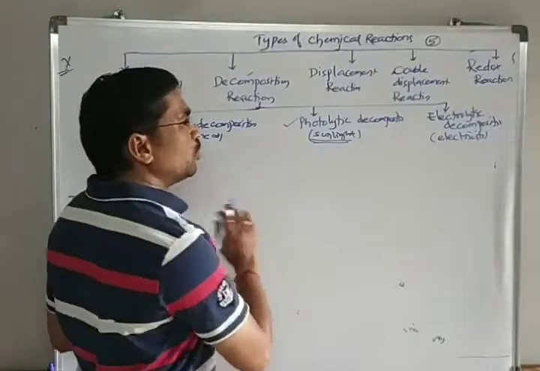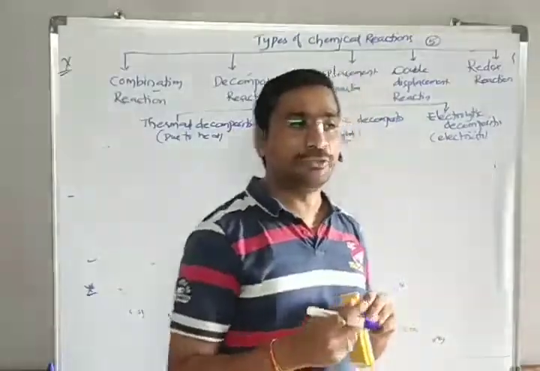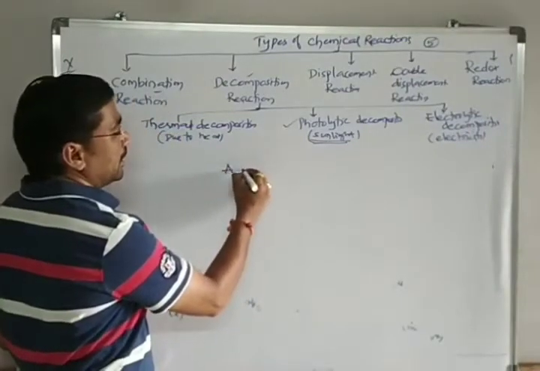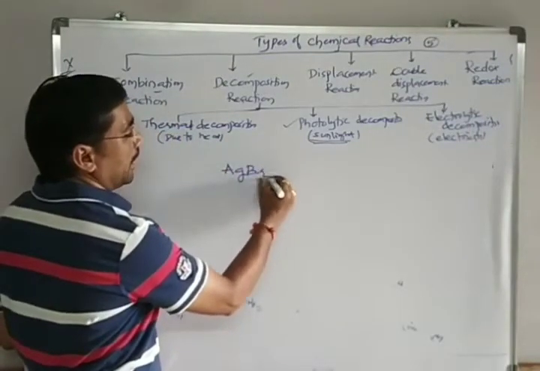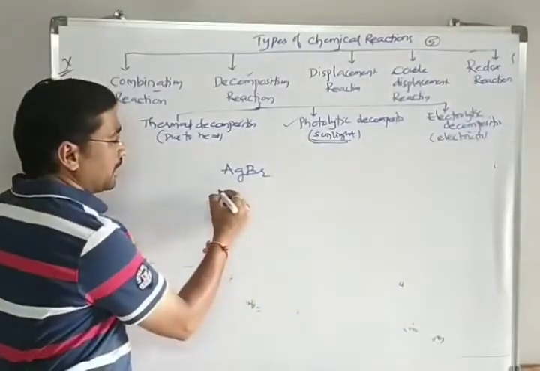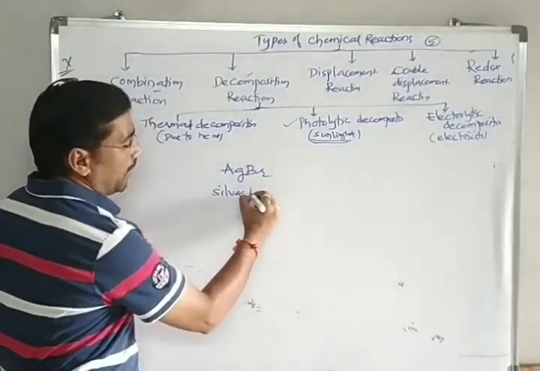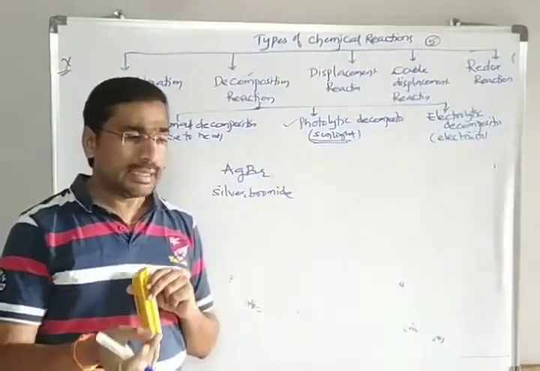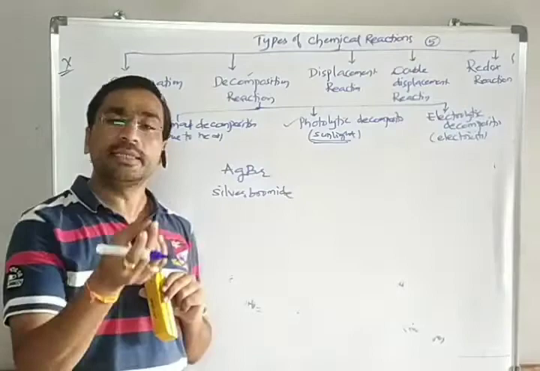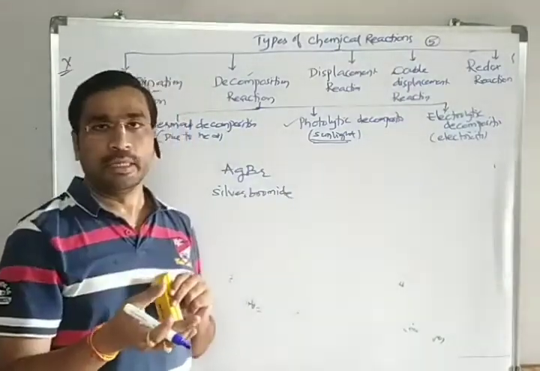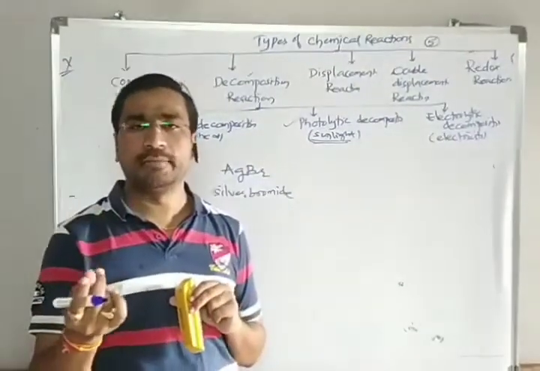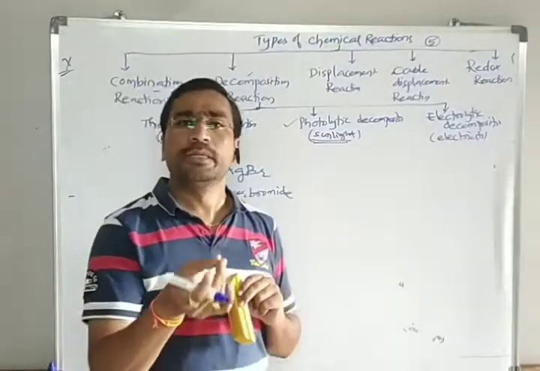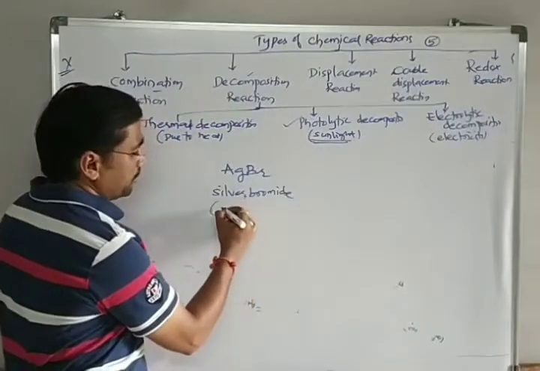I will give you a very good example which we can also do in our laboratories. The best example here is AgBr. AgBr is called silver bromide. It is a light yellow color powder, same like our face powder, which we call an amorphous powder. So, a light yellow color powder.